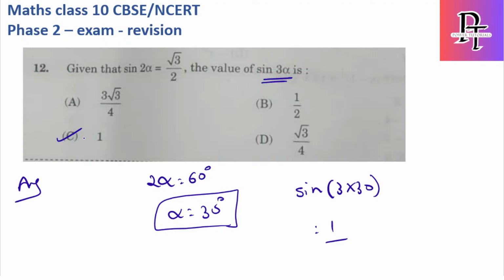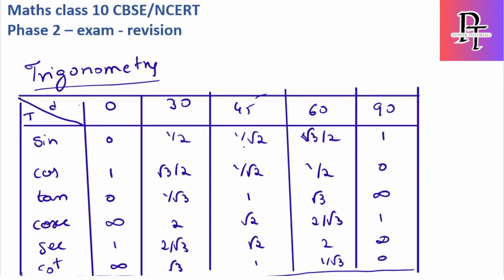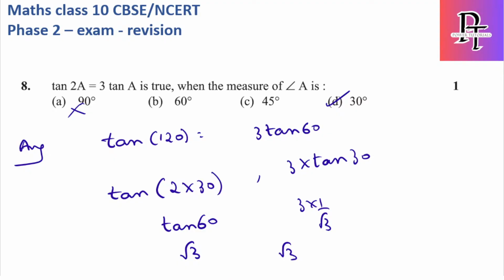Okay, so we have covered around 4 MCQs from the trigonometry chapter, and we found that all 4 MCQs are directly related to the table mentioned in the starting of the chapter. So that's why I'm saying, if you remember this table, you should definitely be able to solve all the MCQs related to the trigonometry chapter. Okay, let's move to the next one.